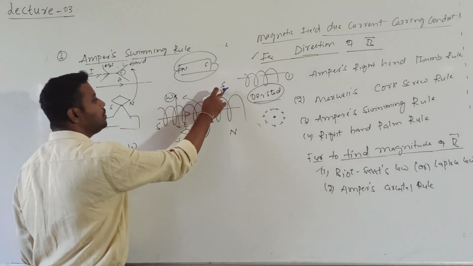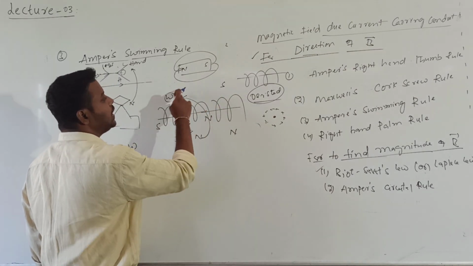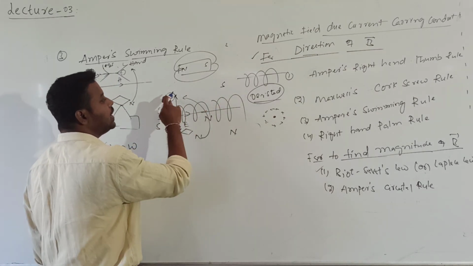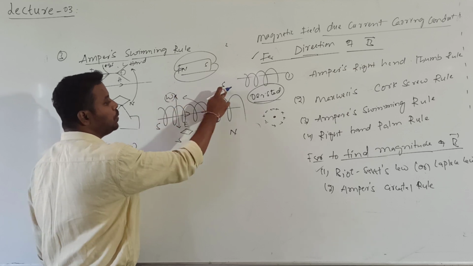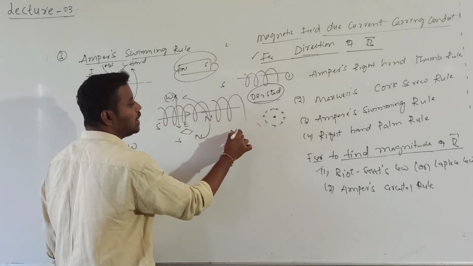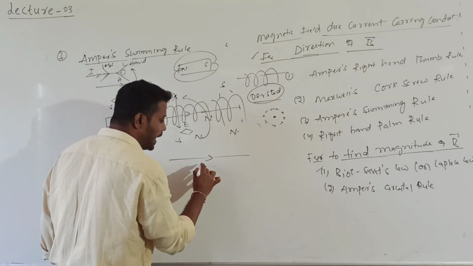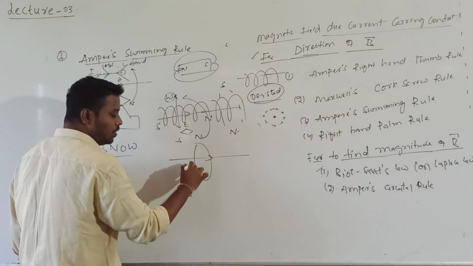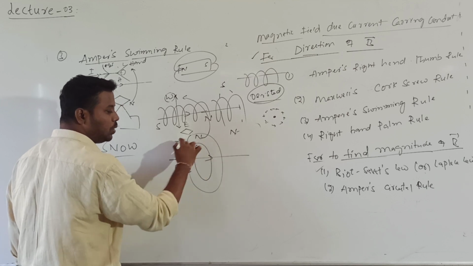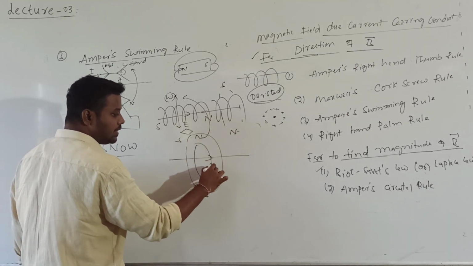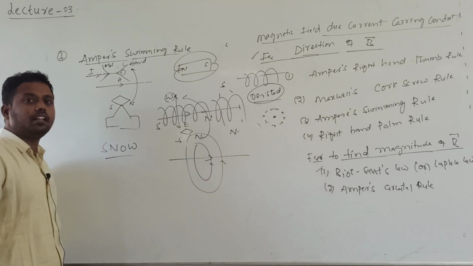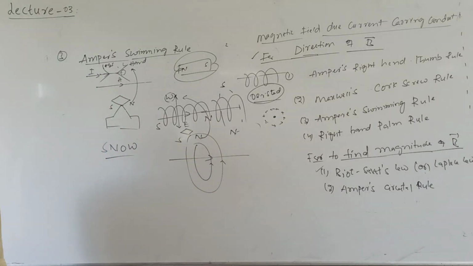Now you can see here, north pole deflected towards west means here which pole will be there? So here will be the south pole, here will be the north pole. Then what will I get? Field lines will originate from where to where? When I consider a current is passing through this, then field lines are concentric circles. I told you now. So these concentric circles with the clockwise and anti-clockwise direction.